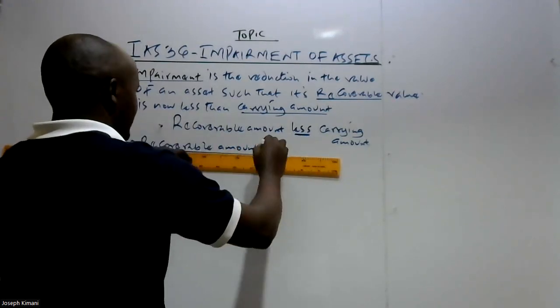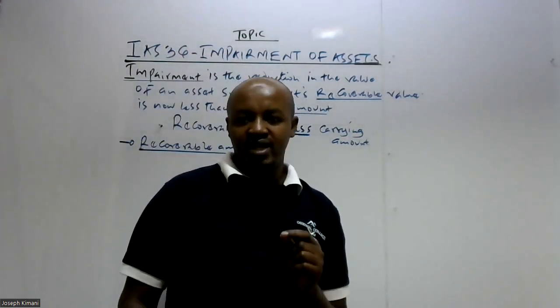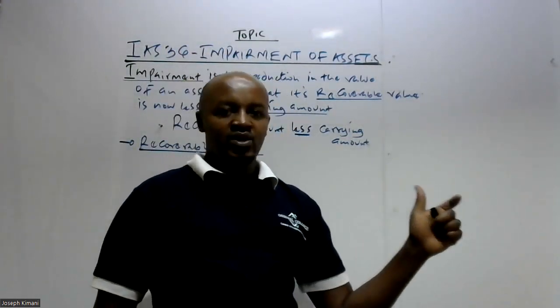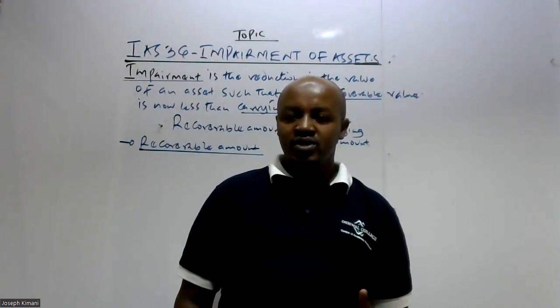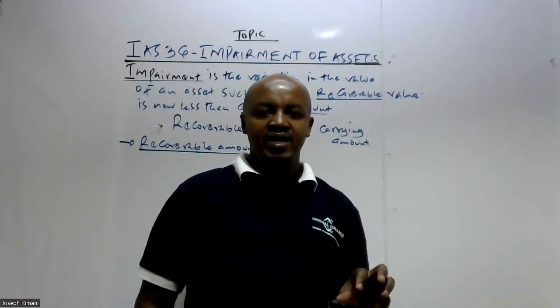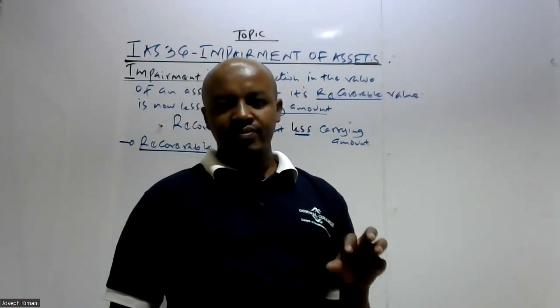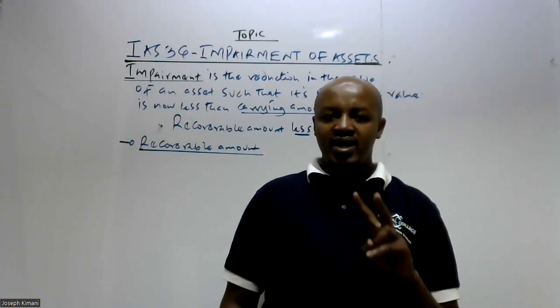So practically, I've said the recoverable amount is the amount which an entity can recover, one, from the continued use of the asset, or two, from its disposal. Generally, once a company has acquired an asset, the company incurs some cost. So how can the company recover that cost? There are two ways.